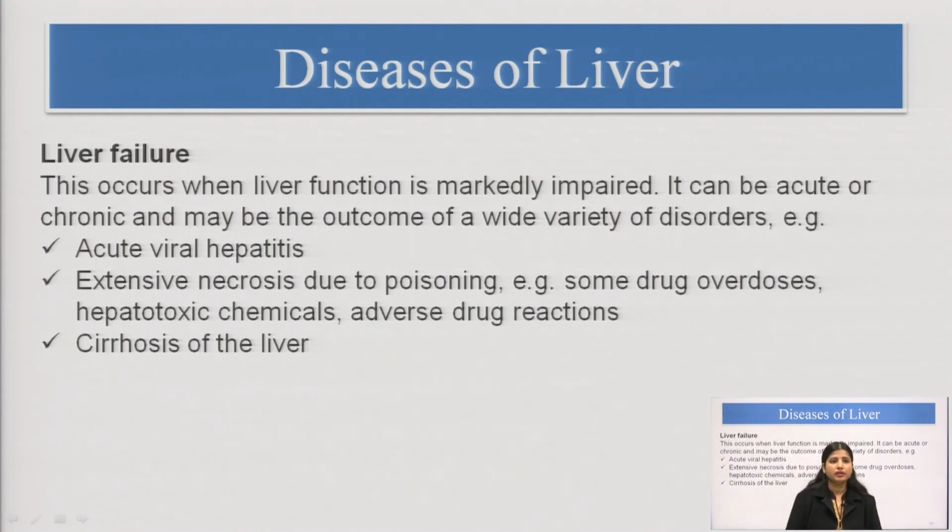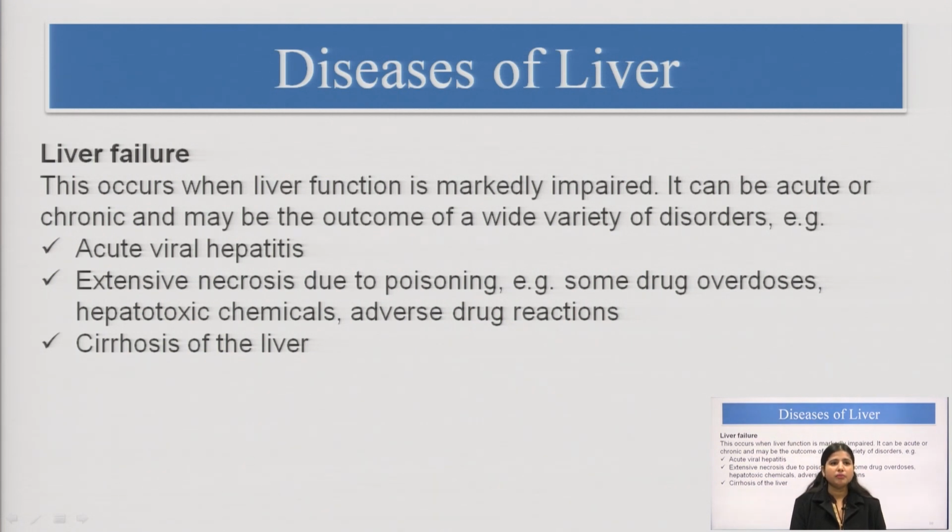Now, coming to liver failure. The ultimate stage is liver failure. When there is cirrhosis or some other late stage of the liver, losing the ability to function properly, that can lead to liver failure. This occurs when the liver function is markedly impaired.